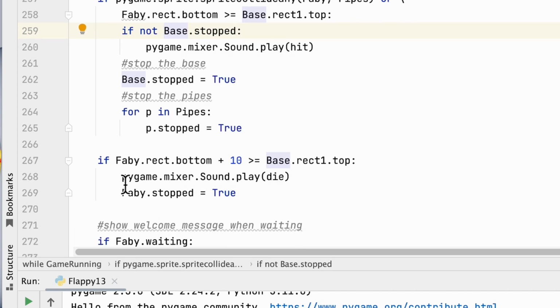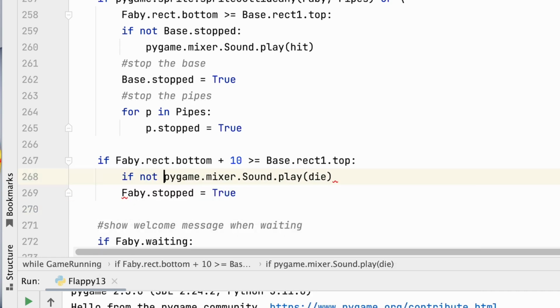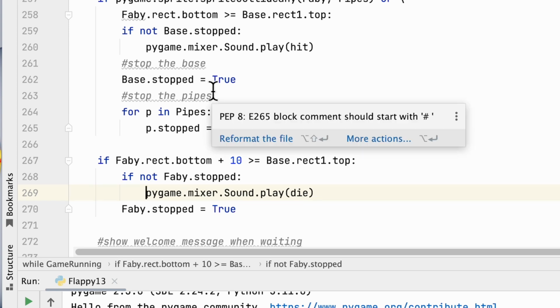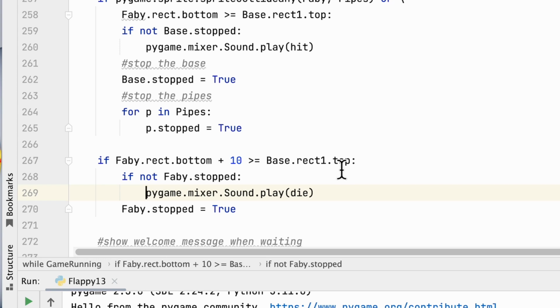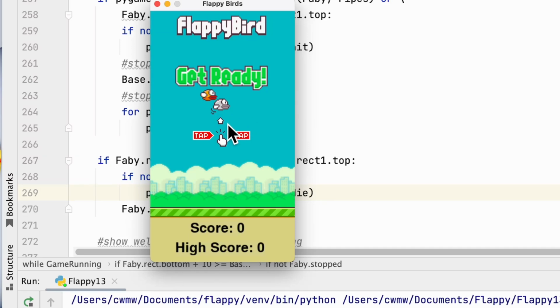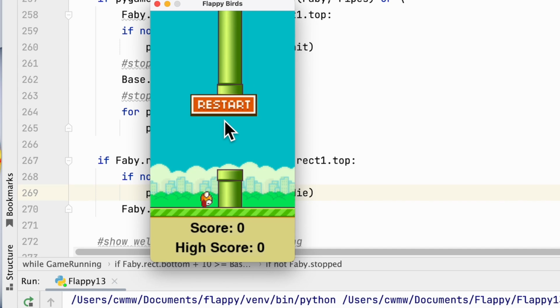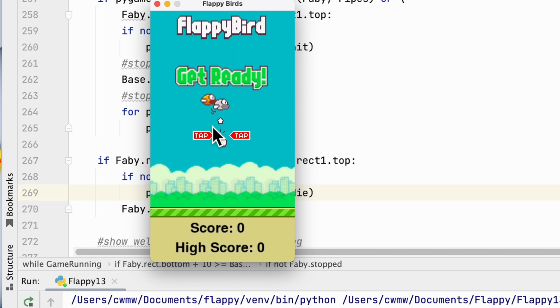And very similarly, I have Fabby stopped as true here. So I can say if not Fabby dot stopped, then we play the die sound, and now Fabby stopped is true. And then, when the game resets, the bass will start again, right? And Fabby will start again. Okay, so it should all work. So let's see what we got. Flapping, flapping, we hit. Yep, it just works one time.